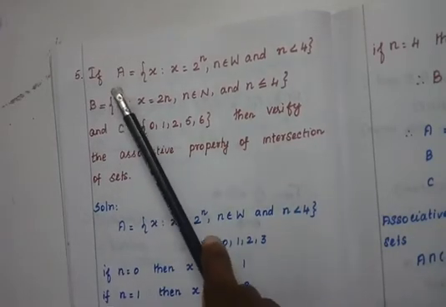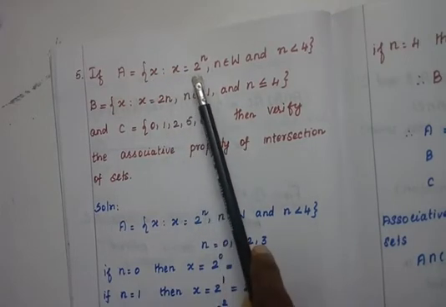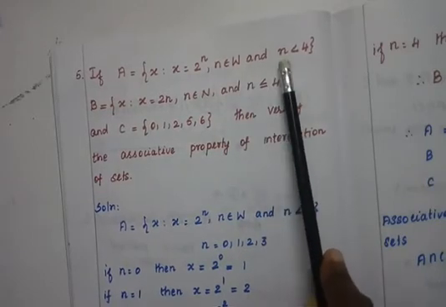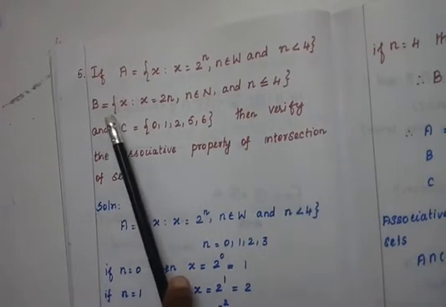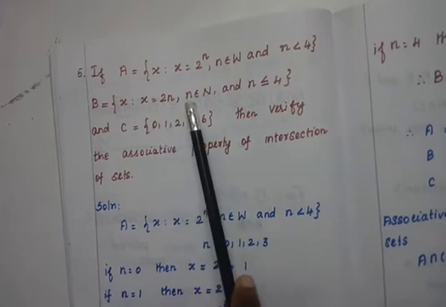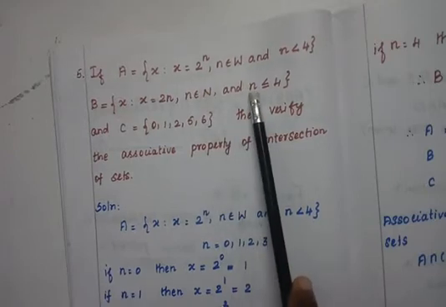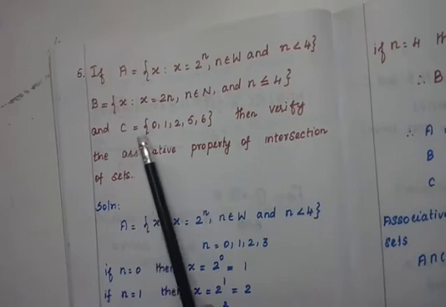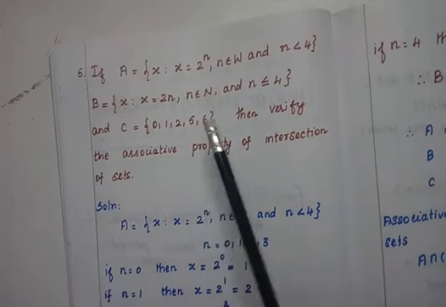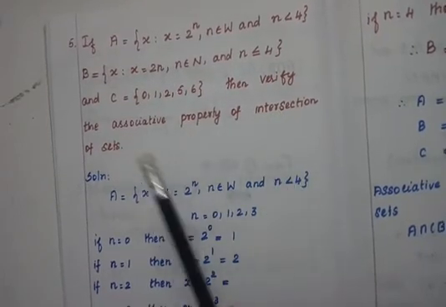Fifth question. If A equal to set of all x such that x is equal to 2 power n, n belongs to capital W, whole number, and n less than 4, and B set is equal to set of all x such that x is equal to 2n, n belongs to capital N, natural number, and n less than or equal to 4, and C set is equal to 0, 1, 2, 5, 6. Then verify the associative property of intersection of sets.